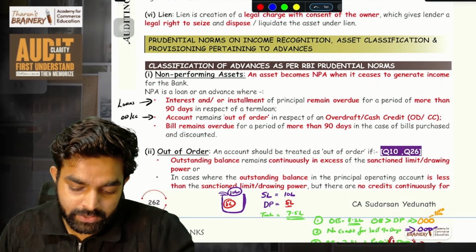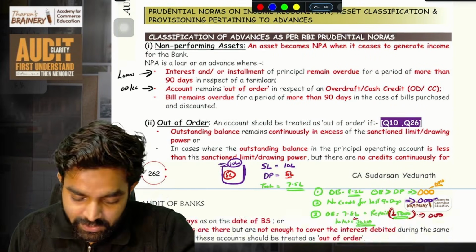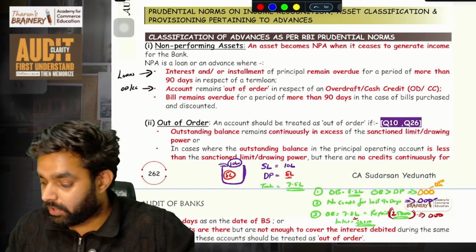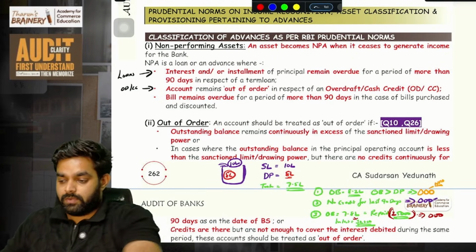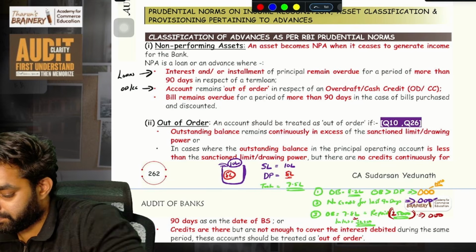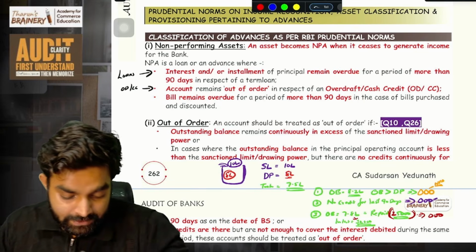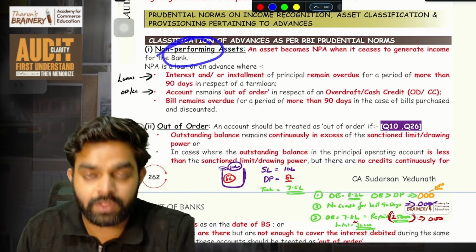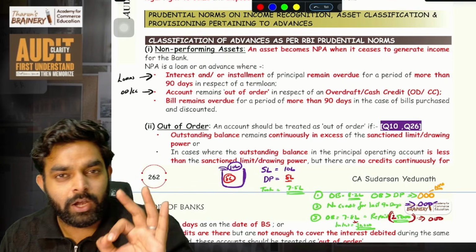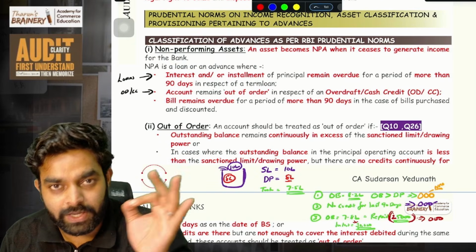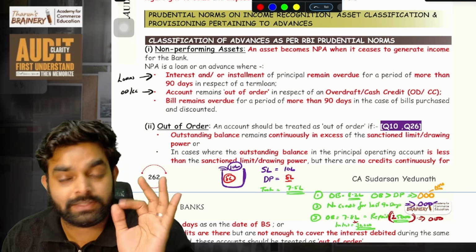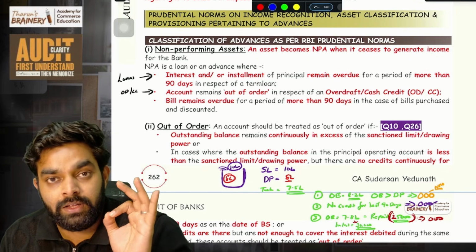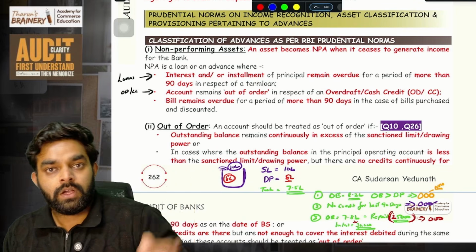Next, prudential norms on income recognition, asset classification and provisioning. This is the most conceptual area of this chapter. The first thing you have to understand is NPA. What is a non-performing asset? A loan given by a bank to a customer, and the customer has not repaid the bank for 90 plus days, is termed as NPA. This is for a normal loan, normal term loans.